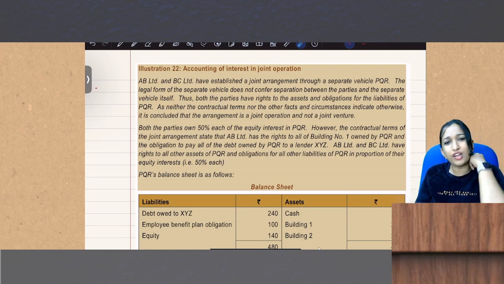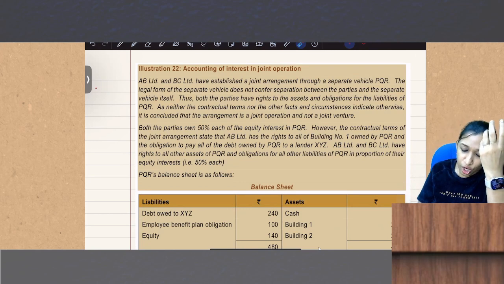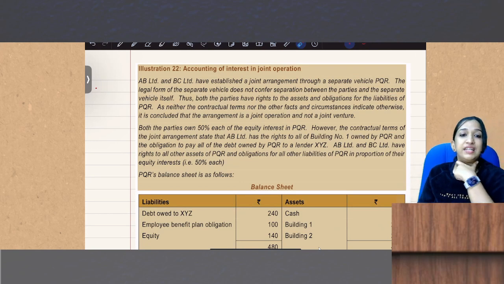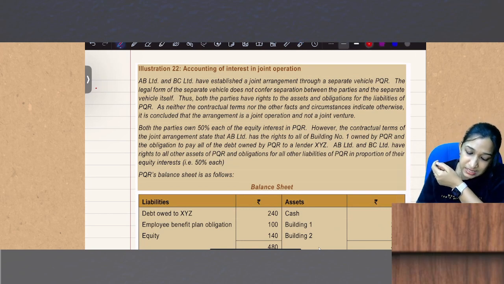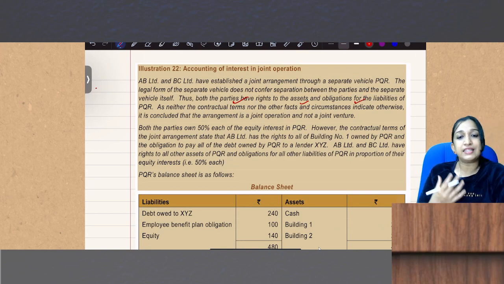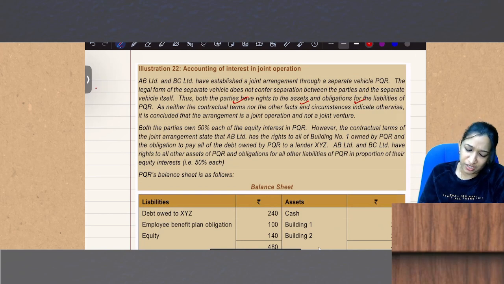So it's not a separate legal entity. Thus, both parties have rights to the assets and obligations for the liabilities. So this is a joint operation and not a joint venture.